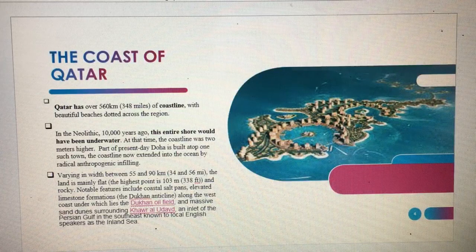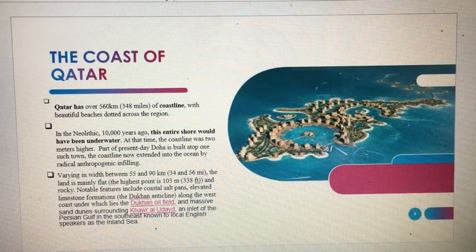The coast of Qatar. Qatar has over 560 kilometers or 348 miles of coastline with beautiful beaches dotted across the region. In the Neolithic, 10,000 years ago, this entire shore would have been underwater. At that time, the coastline was 2 meters higher. Part of present-day Doha is built atop one such town. The coastline has now extended into the ocean by radical anthropogenic infilling.